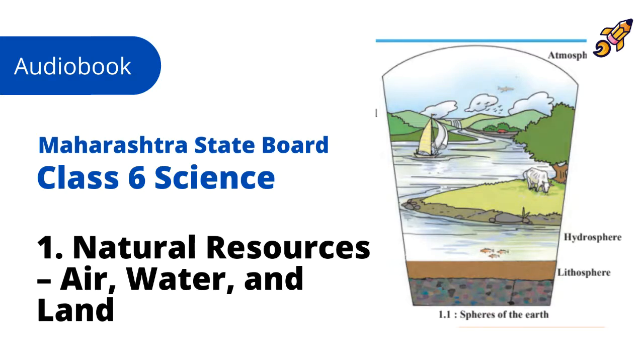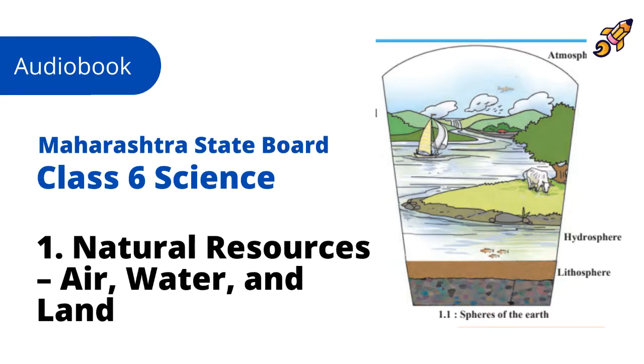Now, natural resources. You can see that some things in the picture are in water, some on land, and some in the sky, that is, in the air. Thus, all things on the earth are associated with air, water and land. Air, water and land are called the Earth's atmosphere, hydrosphere and lithosphere, respectively. Moreover, different living things occupy these three spheres of the Earth. These living things and the parts of the lithosphere, hydrosphere, and atmosphere which they occupy are together called the biosphere.